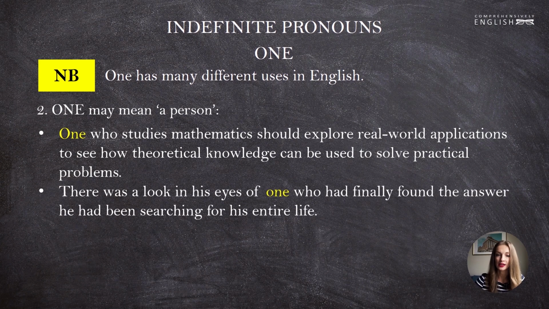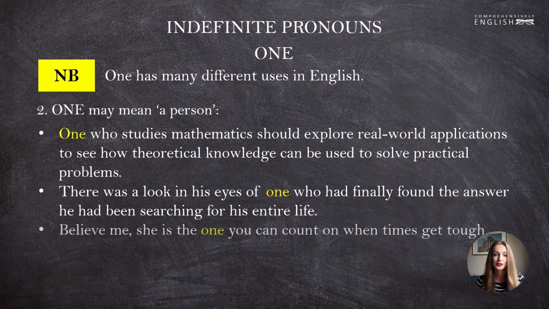There was a look in his eyes of one who had finally found the answer he had been searching for his entire life. There was a look in his eyes of a person who had finally found the answer. And believe me, she is the one you can count on when times get tough. She is the person you can count on.